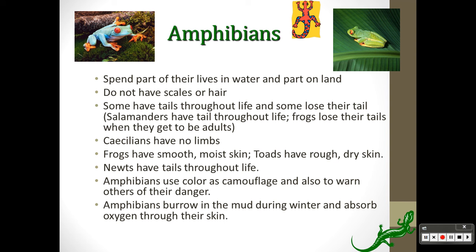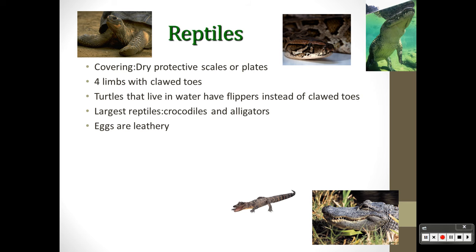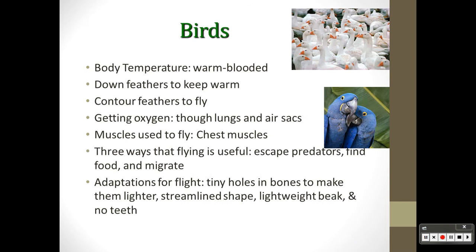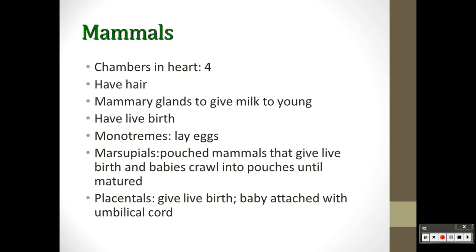Amphibians. So smooth, moist skin is the big one. Reptiles. Dry, scaly skin is the big one. Birds, or aves, A-V-E-S, like aviation. And then mammals. There you go. Now what you want to do with that information is turn it into some sort of a table, and I'll show you what I mean at the end. So those are your vertebrates.